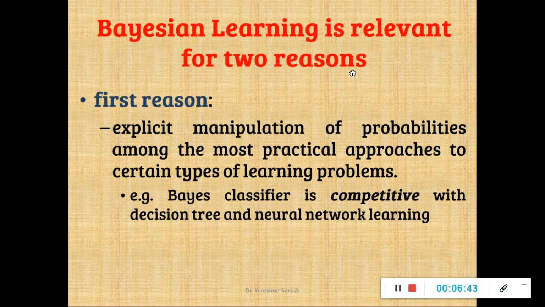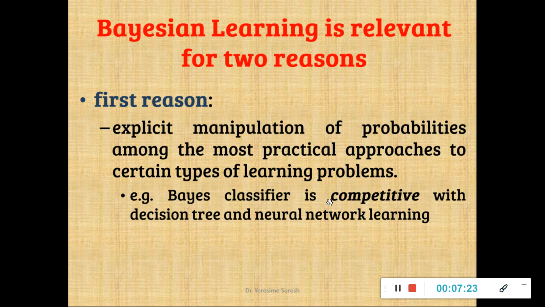Now there are two reasons to learn Bayesian learning. The relevant reasons to go for Bayesian learning, when we have rule-based classifiers or decision tree classifiers, are as follows. The first reason: it allows us to explicitly manipulate the probabilities, among the most practical approaches to certain types of learning problems. So I repeat, it gives us the option of explicit manipulation. That means from a given data set, I'll be able to modify or change the prior probability values for most of the practical approaches while learning the given data set.